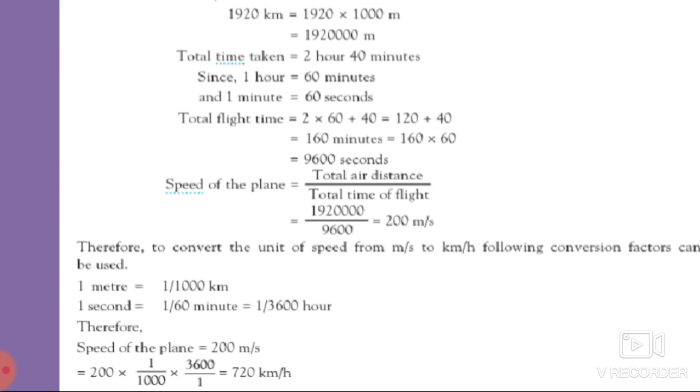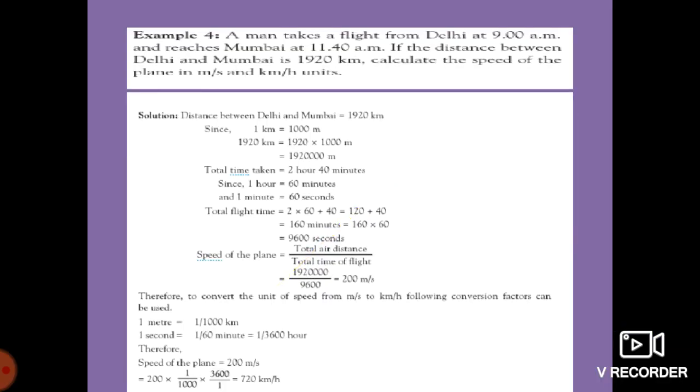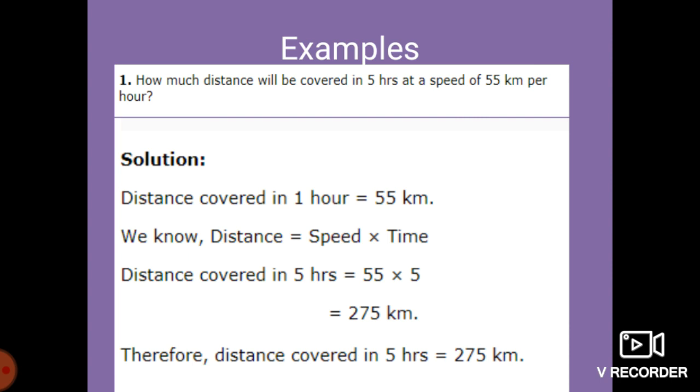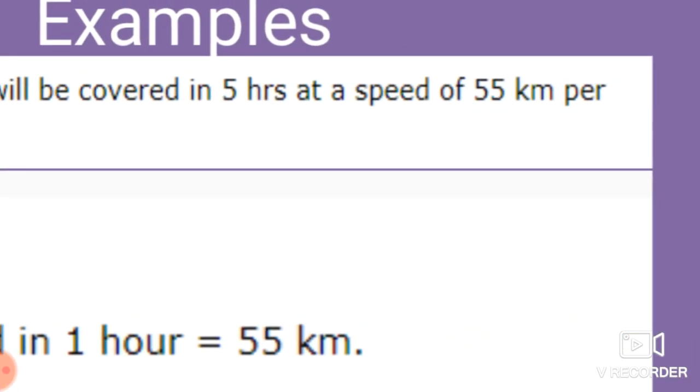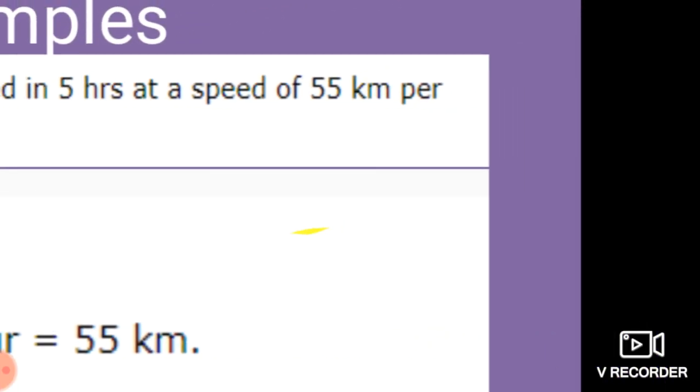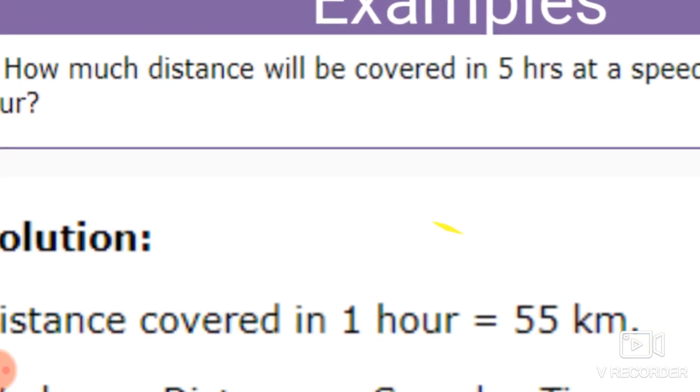So the speed of the plane in kilometer per hour is 720 kilometer per hour, and in meter per second it is 200 meter per second. Okay, students, I hope you got this example. Let us see the next example. How much distance will be covered in 5 hours at a speed of 55 km per hour?